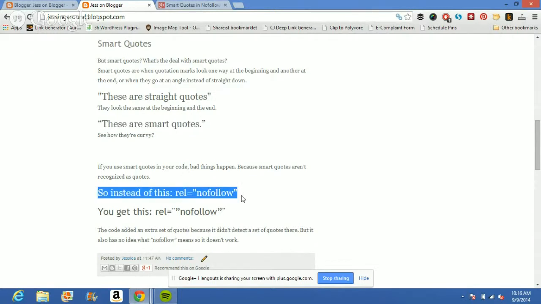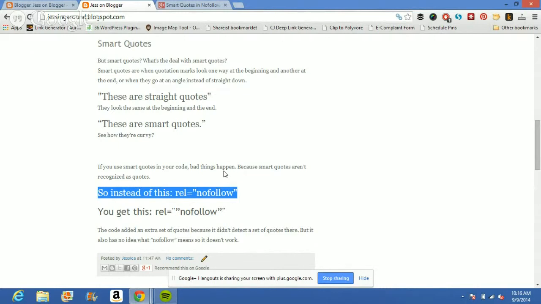So this is what we want to code for our nofollow. REL equals, quote, nofollow, quote. That's all we need. But if you copy and pasted your nofollow, those quotation marks in there will be turned into smart quotes. Smart quotes are not accepted in HTML as quotation marks.